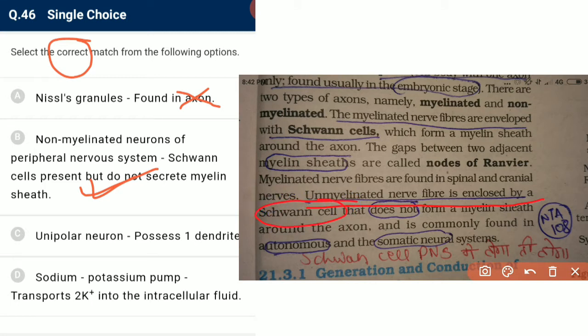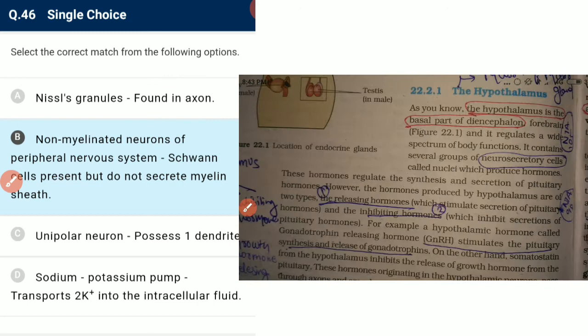Schwann cell will always be present, whether it is medullated or non-medullated. Okay, Schwann cell is always present and it does not secrete myelin sheath. That's why node of Ranvier is absent. What is node of Ranvier? It is nothing but the gap between two myelin sheaths. Unipolar neuron possesses only one axon and not another, so it is incorrect. Sodium potassium pump transports 2 potassium into the intracellular space? No, it transports 2 potassium into, not out of, the intracellular space, so it is incorrect. And we have only B, which is correct.